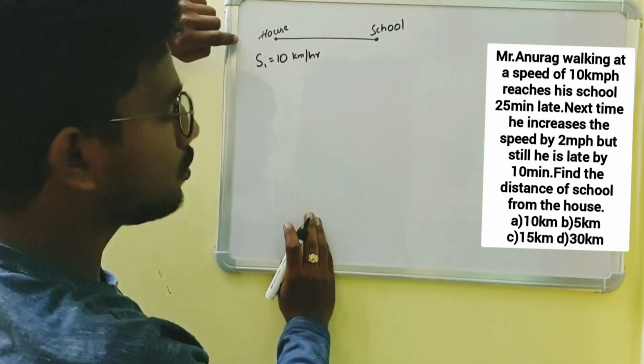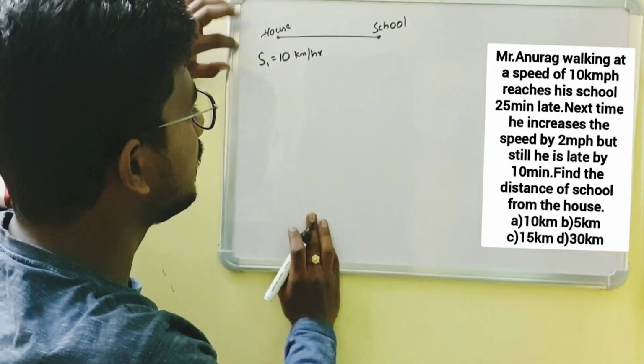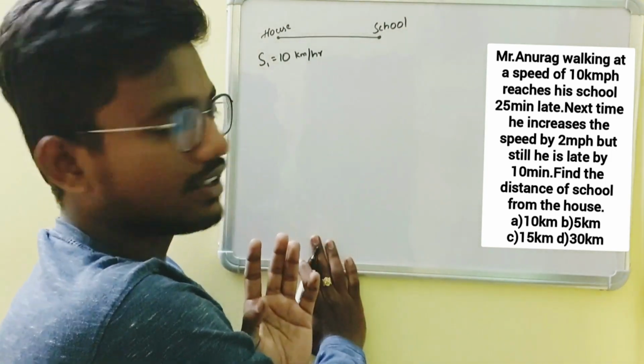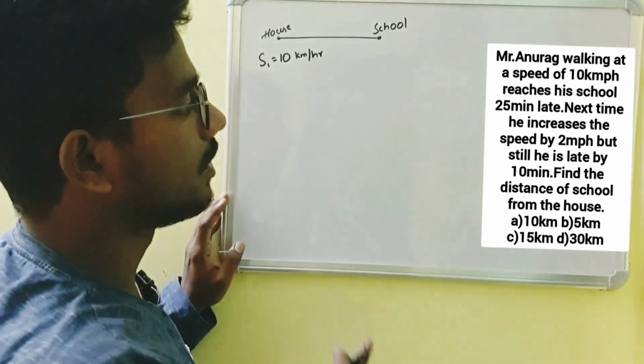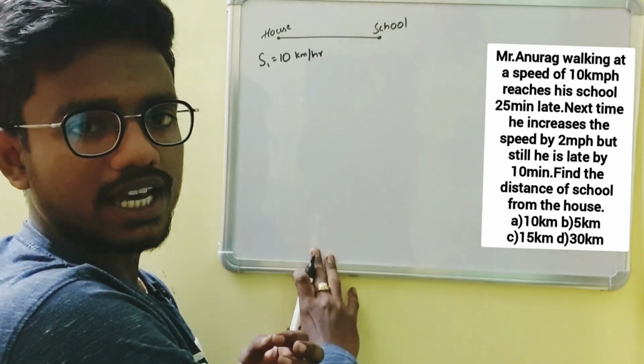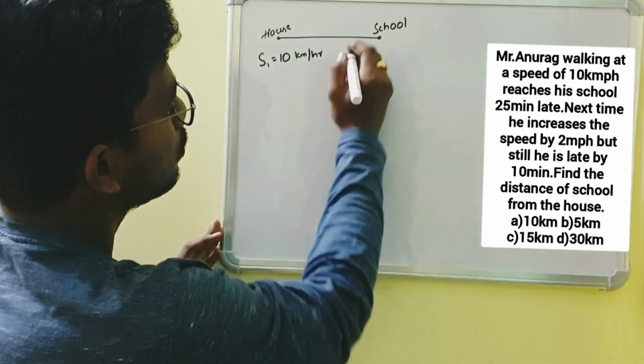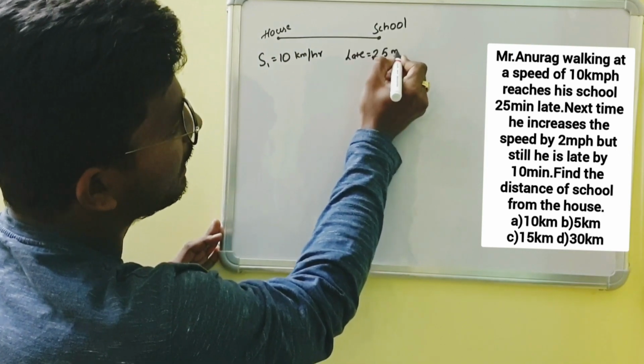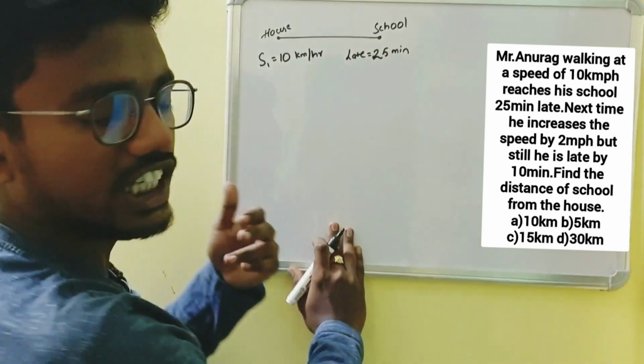See, if he moves with a 10 kilometers per hour speed, he reaches his school late by, sorry, 25 minutes. He is late by 25 minutes. So he decided to increase his speed.